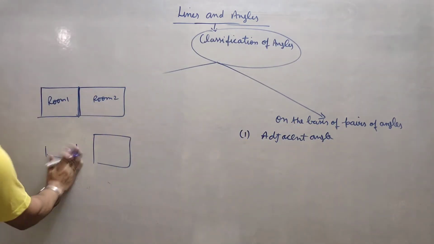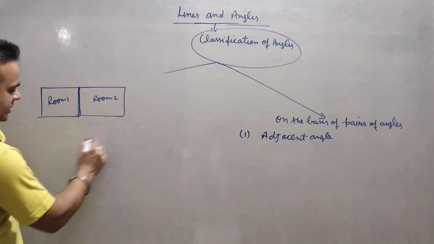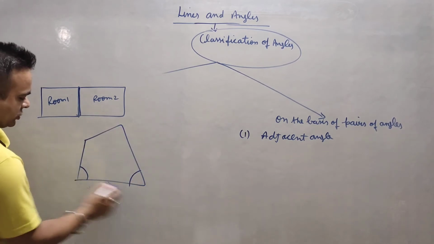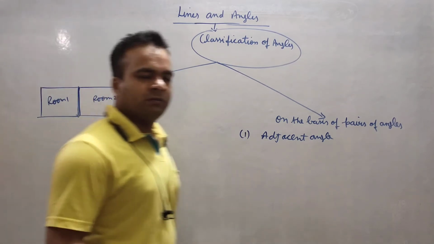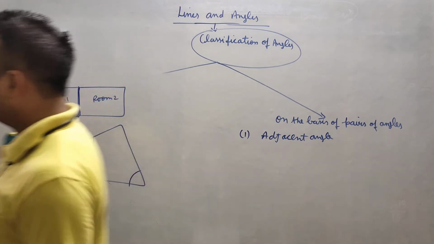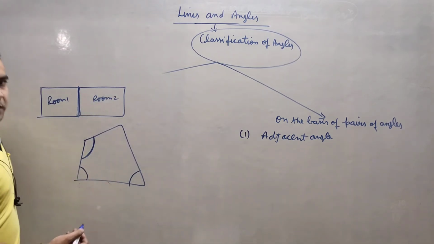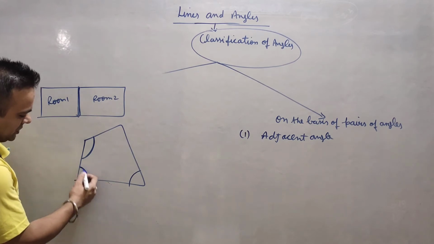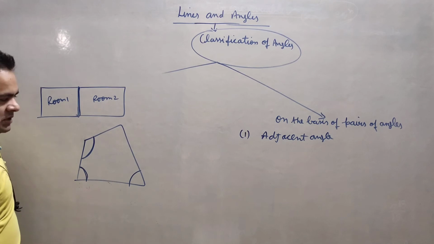Why am I talking about this? Because some students are confused here. For a quadrilateral, we generally say that two angles are adjacent, but they don't have a common boundary. In a quadrilateral there is no possibility of a common arm, so we see the neighboring angle. The neighboring angle is called adjacent in this case.